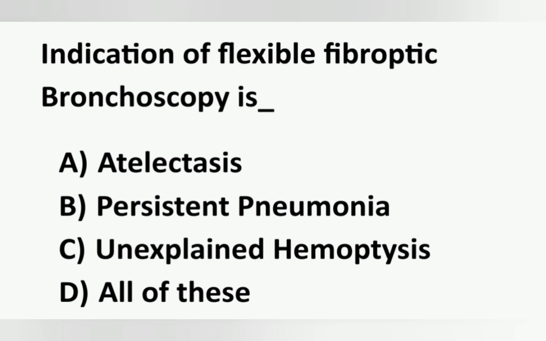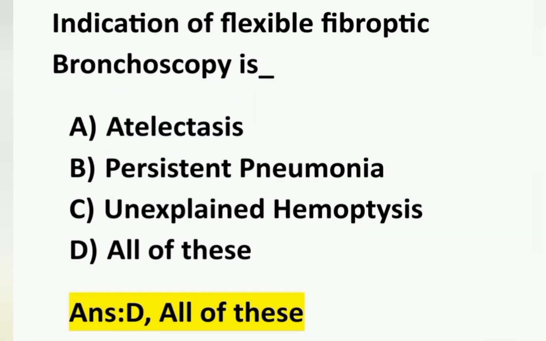And the next question, indication of flexible fiberoptic bronchoscopy is: option A atelectasis, option B persistent pneumonia, option C unexplained hemoptysis, and option D all of these. Correct answer is option D, all of these. Bronchoscopy is the visualization of the tracheobronchial tree. Here the indications of flexible bronchoscopy are atelectasis, persistent pneumonia, or unexplained hemoptysis. In all cases, we can do this flexible fiberoptic bronchoscopy. Option D is the correct answer.